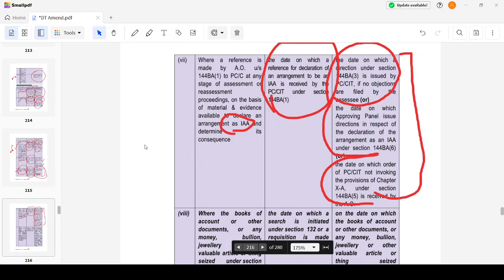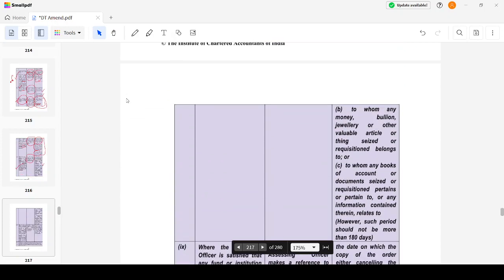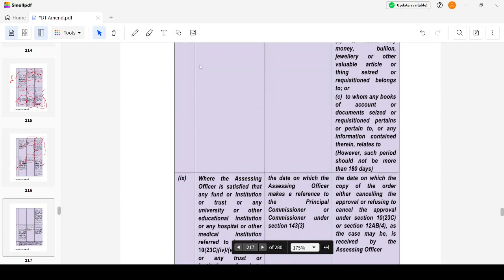Now, where the books of account or any other documents are seized or requisitioned, or as the case may be handed over to the authorizing officer having jurisdiction over the assessee, the period from the date on which the search is initiated or requisition is made, till the date on which it is seized, in whose case such search is initiated or requisitioned, that will be excluded. However, such period shall not be greater than 180 days.